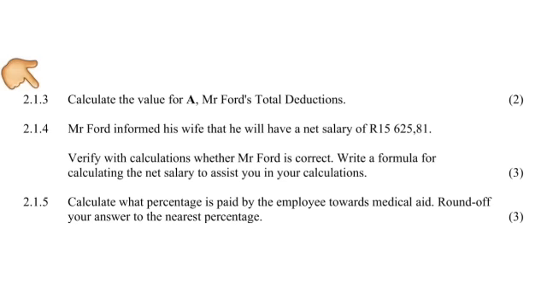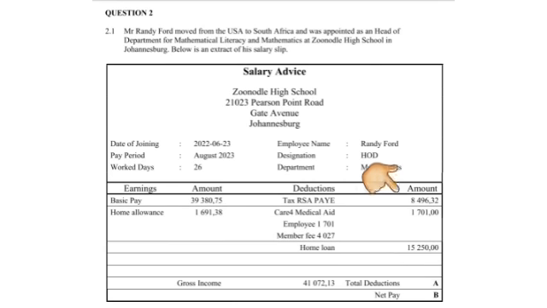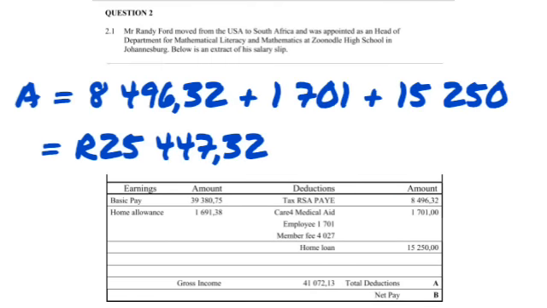Then in 2.1.3 it says calculate the value of A, Mr. Ford's total deduction. Remember in the payslip we saw that for total deductions they just put A next to it. They didn't tell us what the total deduction is. So it's going to be up to us to be able to calculate that deduction. So let's go back to the payslip. Under deductions we are seeing that there's a tax PAYE, there is a medical aid, as well as a home loan. Those are the only deductions that they have shown there with the amounts. So you're basically just going to add those three amounts.